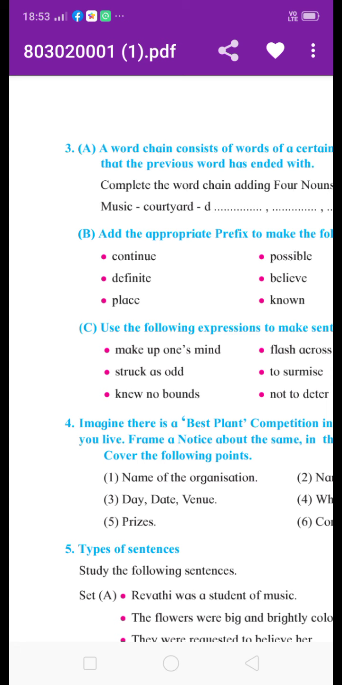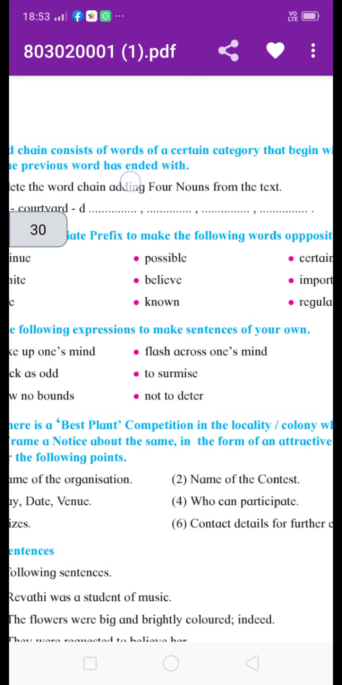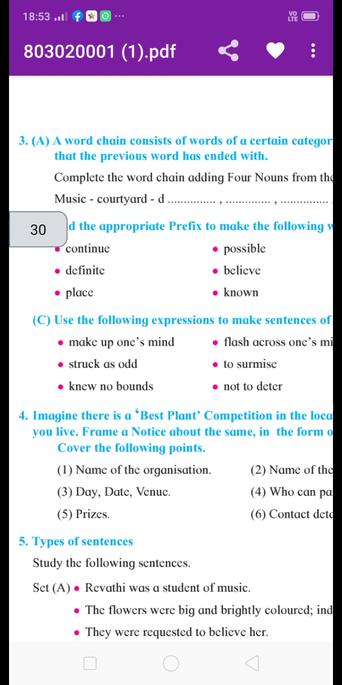Now here it is given, complete the word chain adding 4 nouns from the text. We are not related to this text because we did not learn it. So we are taking different nouns here. We are not taking the nouns from the lesson. We are using our own nouns here.